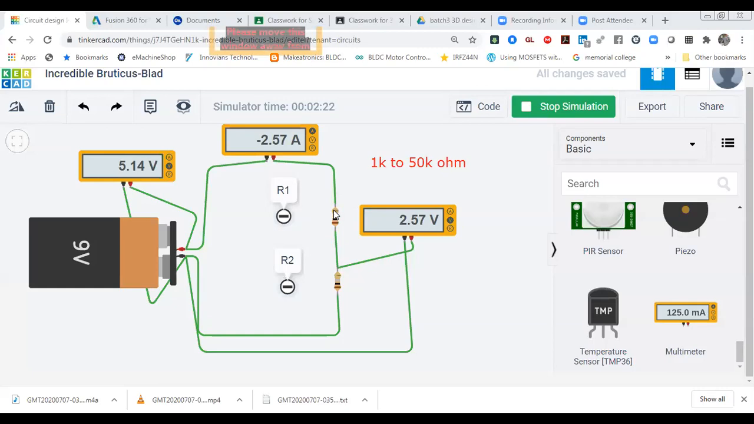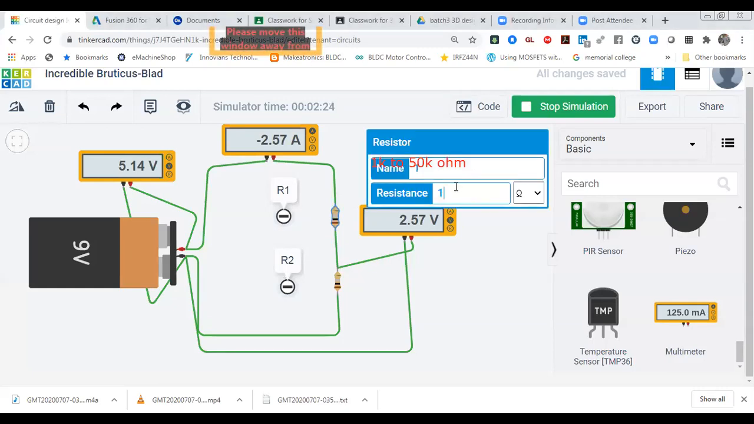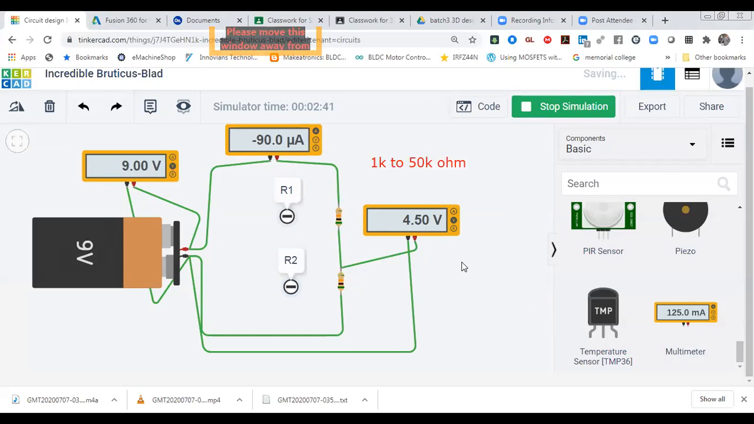Let's make it 50 kilo ohm. You can check it practically also. This one I'm also going to make 50 kilo ohm, so both have 50 kilo ohm resistance. Now how much output are you getting? Exactly 4.5 volt.